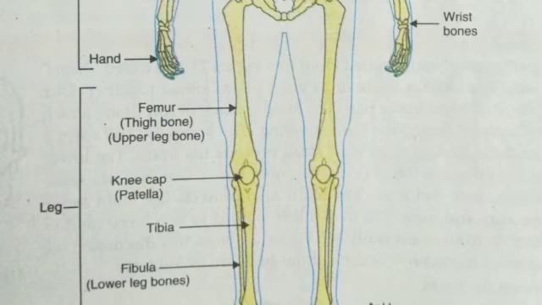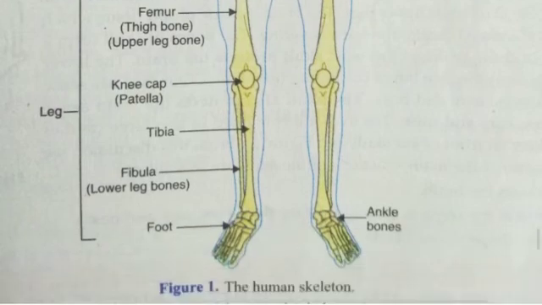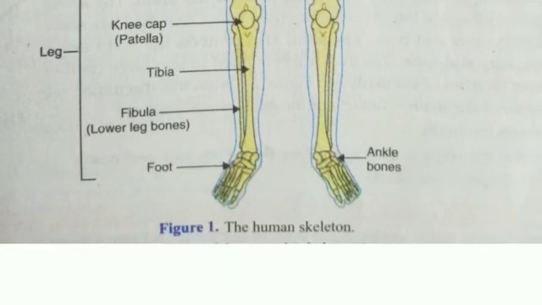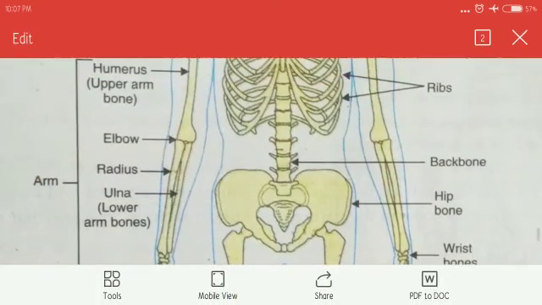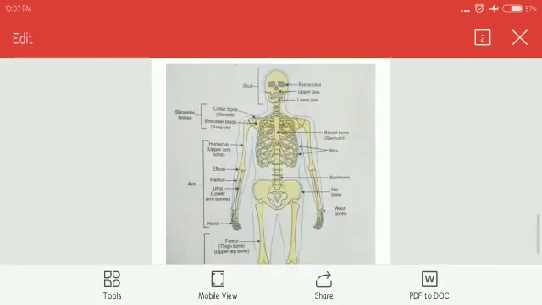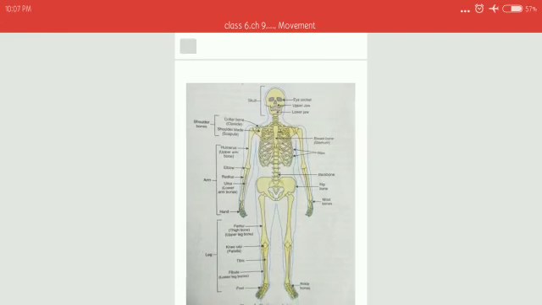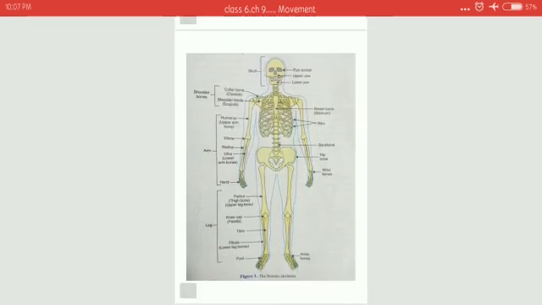Upper leg bone, knee, kneecap, tibia and fibula. Lower leg bone, and this is the foot: tarsals, metatarsals and phalangeals. Ankle bones. Now you can understand. This is more clear. Look at this.